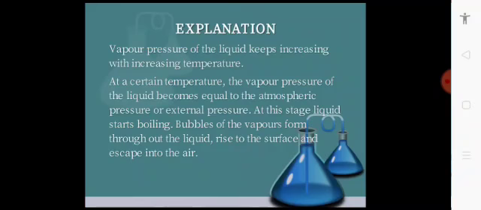A time will come when the vapor pressure of that liquid becomes equal to the atmospheric pressure or external pressure, meaning the pressure that is exerted by the atmosphere, that is called the atmospheric pressure. At this stage, the liquid starts boiling and bubbles will form and rise to the surface, and we can say it is the boiling point of that liquid. And different liquids have different boiling points.